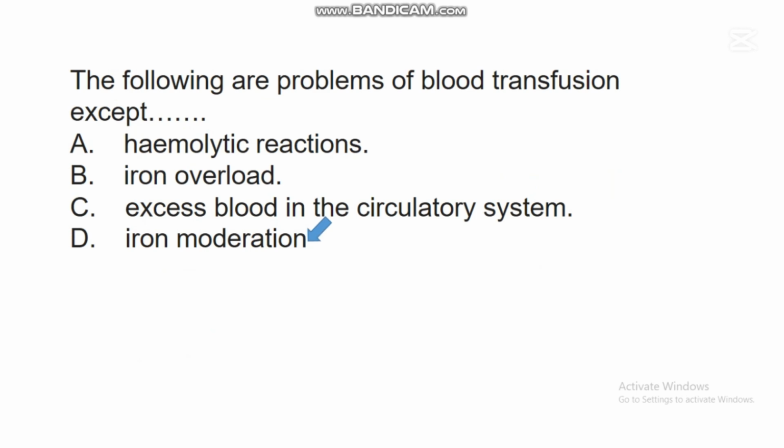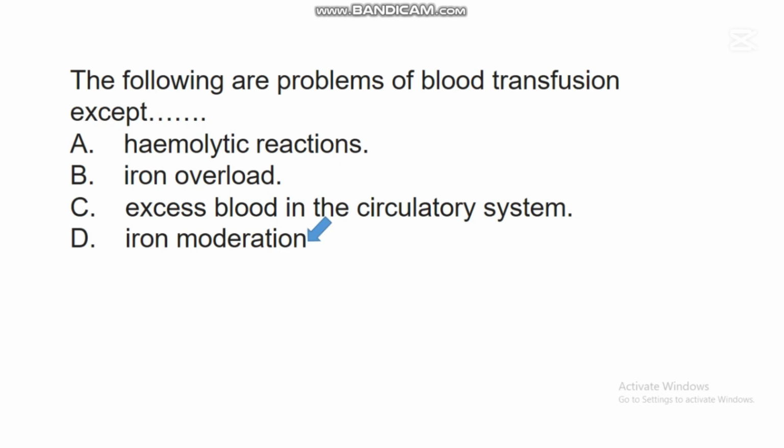A hemolytic reaction is a type of reaction that deals with destruction of red blood cells. When blood is transferred from one person to another, the level of iron in the recipient can rise above normal, and when the level of iron rises above normal, that condition is called iron overload. It's a serious health problem.